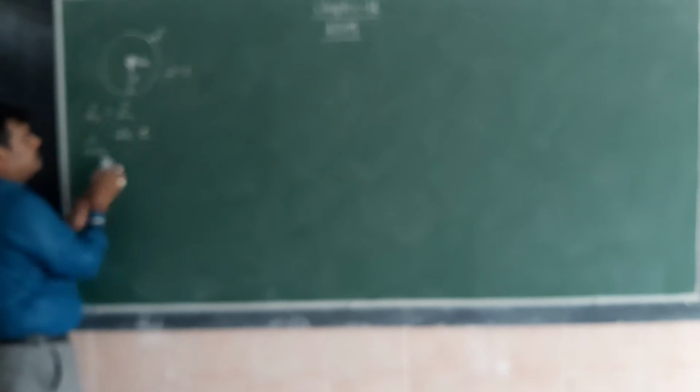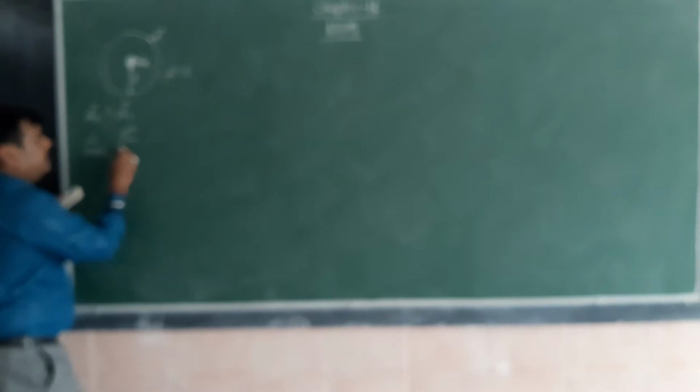So it becomes e into e, that is e square, divided by r square. We take only the magnitude, that's why I have not taken minus e here. This is equal to the centripetal force, which is m v square divided by r.